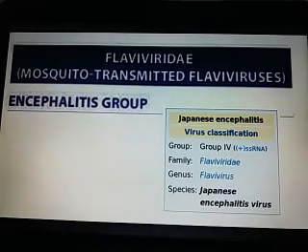In earlier classes, we have discussed in detail about the arbovirus, and here we will discuss three important members of the Flaviviridae. One by one, we will discuss today the mosquito-transmitted flavivirus member, that is the encephalitis group.